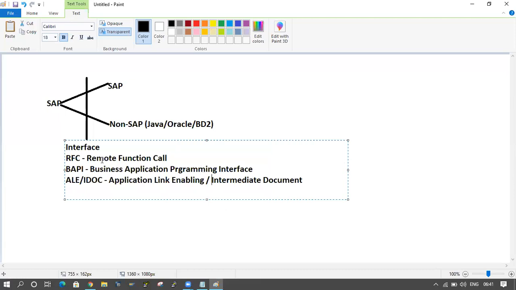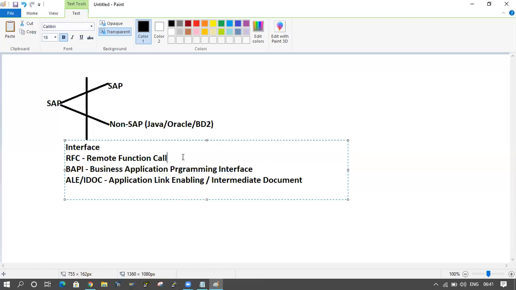In our class, we will discuss RFC and BAPIs. ALE IDOC I cannot explain now because it is a different course that we have to learn separately, and it will take nearly 20 days. I'm not covering ALE IDOC because I didn't work on it till now. But I can explain RFC and BAPIs.